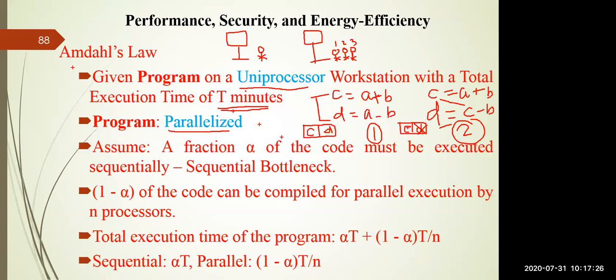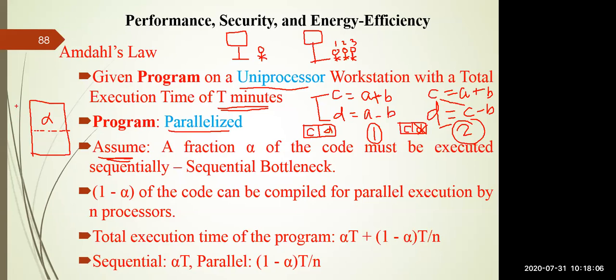So in order to illustrate this law, I have taken an assumption. The assumption is that a fraction alpha of the code must be executed sequentially. So whatever code you have written in a particular program, we assume that alpha amount of work needs to be executed sequentially. Sequentially means, as you can see in program number 2, the instructions are executed sequentially. But in the first program, the execution can be done parallelly. So we are assuming that alpha set of code in a particular program needs to be executed sequentially. The rest of the code can be done parallelly.